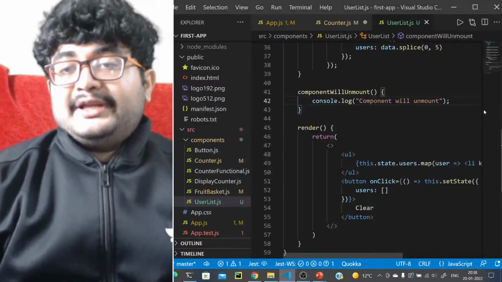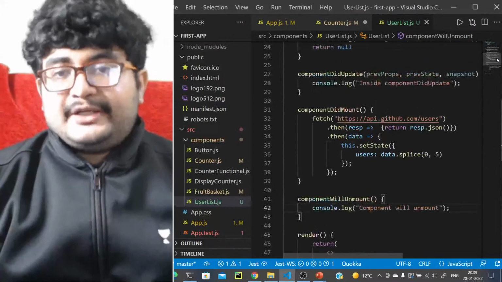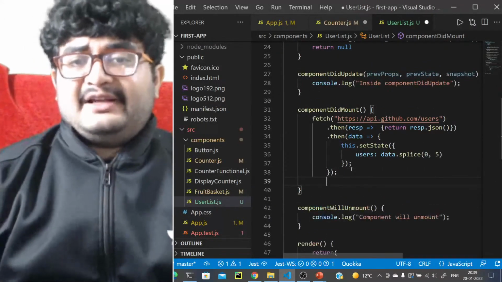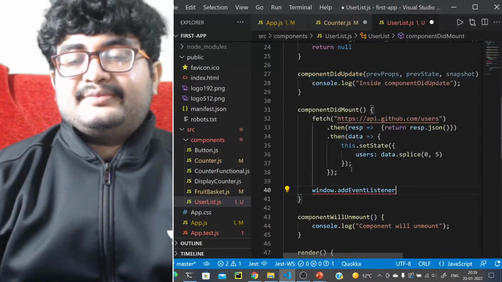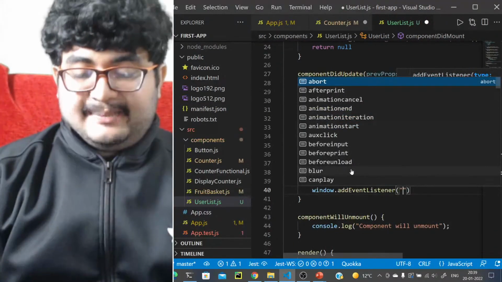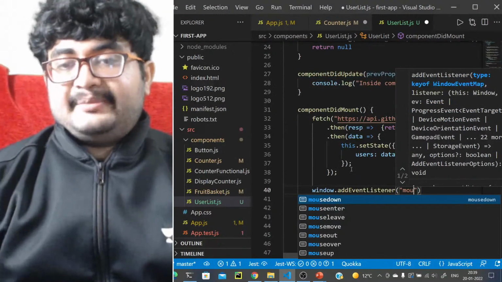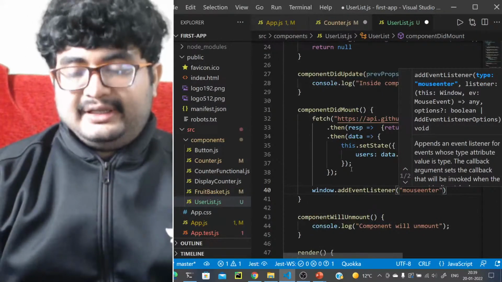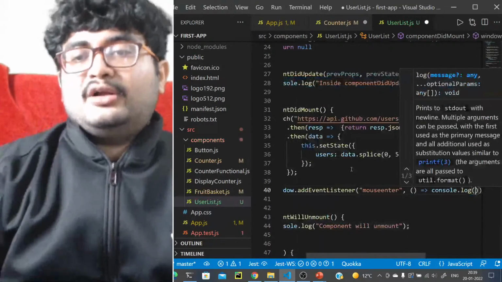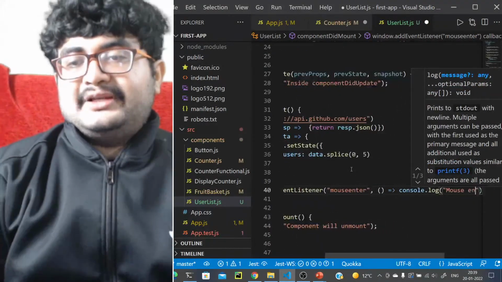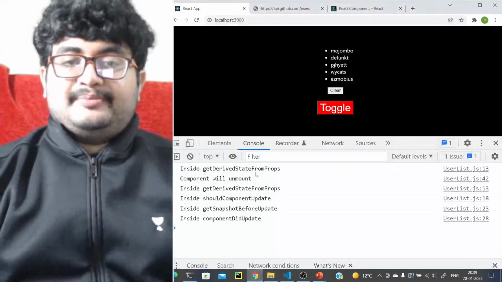Okay, what's the problem here? Why do we need component will unmount? If we come to that question, in did mount we'll add an event listener, window.addEventListener. Let's say something called mouse enter. Whenever the mouse is entering, we should add a function that will do console.log mouse entered, nothing else. We'll just add an event listener here. See what happens. What is the problem here?